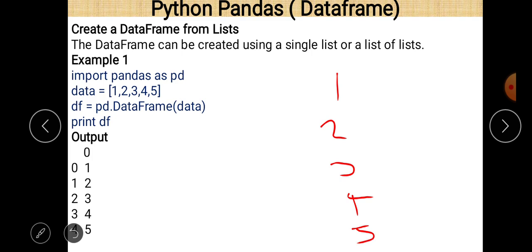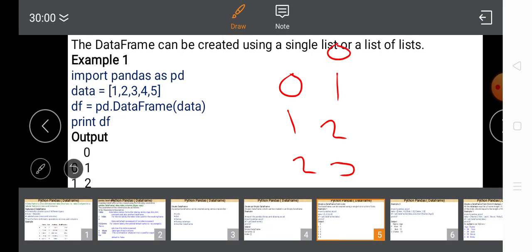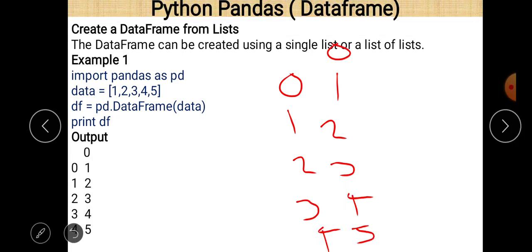The index values are 0, 1, 2, 3, 4, always starting from 0. Also, no column name is declared here, so the column is defined by default as 0. This is the first and only column. So this is a data frame with default index values and default column values.